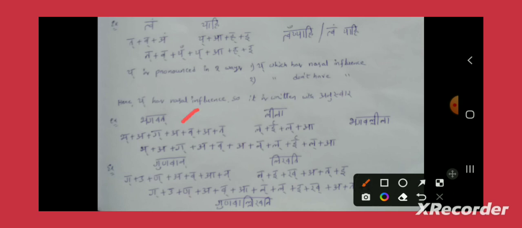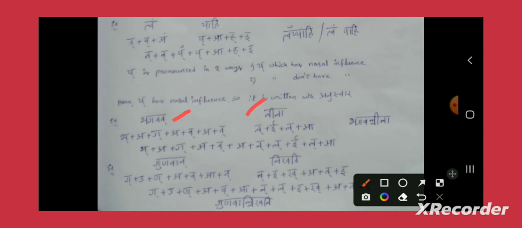Bhagavat plus Leela. What is the expansion for Bhagavat? Bhakara plus A plus Gakara plus A plus Vakara plus A plus Takara. What is the expansion for Leela? Lakara plus E plus Lakara plus A. Now what is our second case? When Ta, Tha, Da, Dha is followed by any of the semi-vowels, Ya, Ra, La, then what will happen? The replacement will happen on the left hand side, and the replacement will be the semi-vowel.